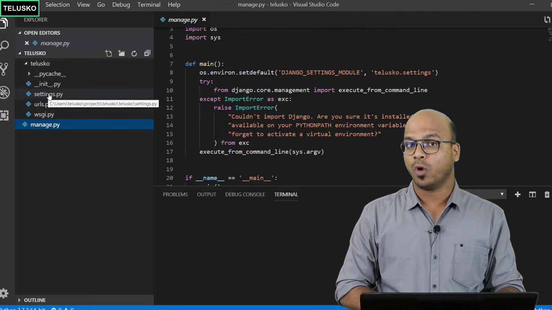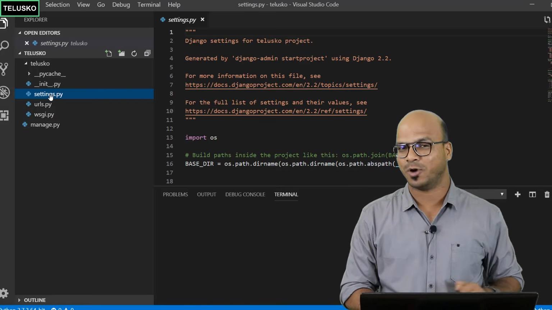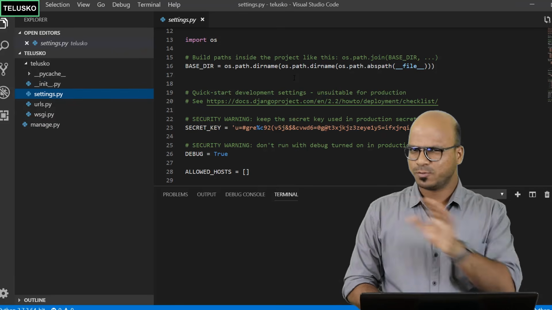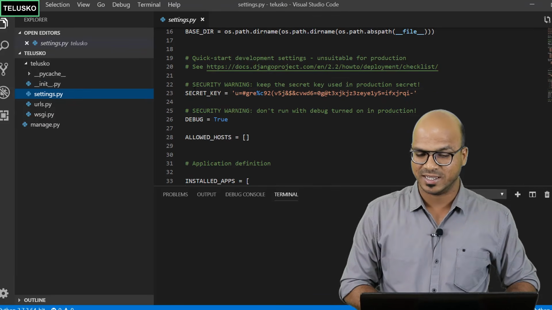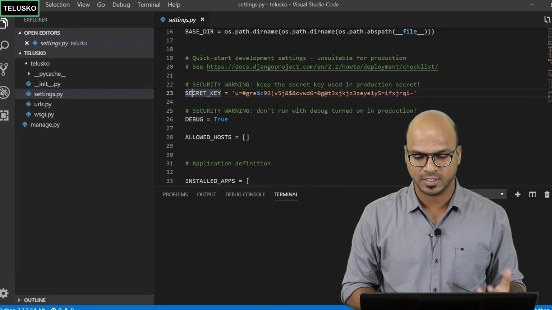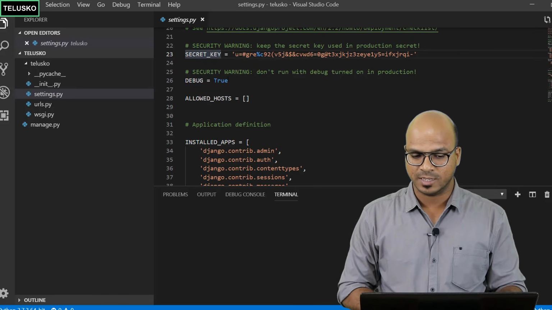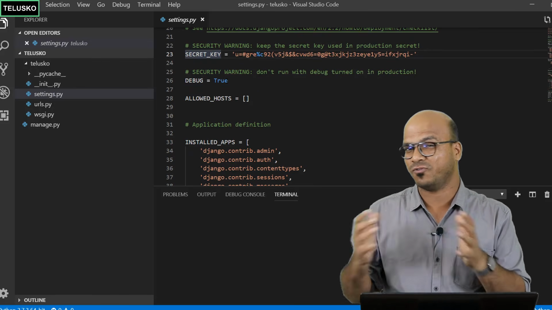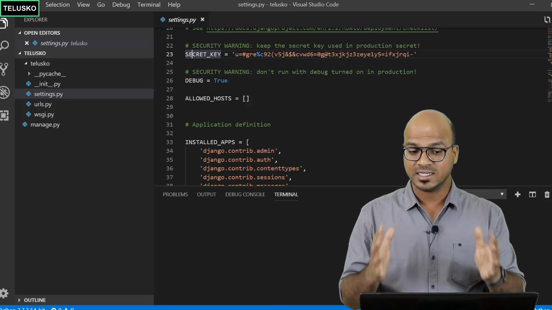And then if you want to do some settings in your project, this is very important, the settings.py file. If you explore this file, you can see we have a secret key, which is basically used for deployment in the server. And then we have a debug. Debug will give you a lot of information when you get stuck somewhere.